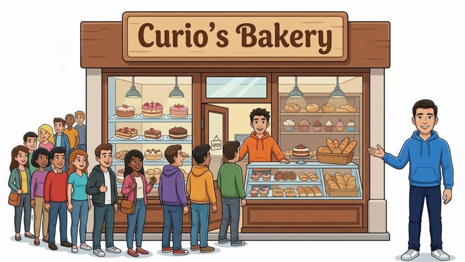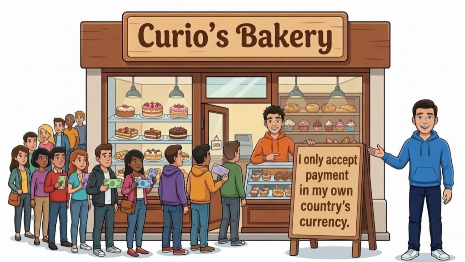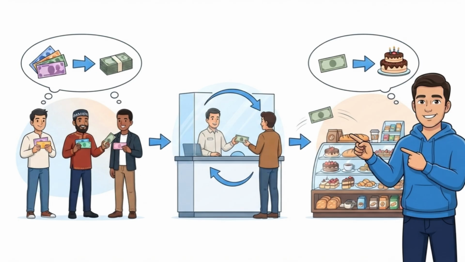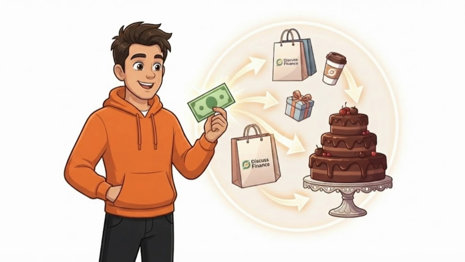Imagine you've opened a small bakery. Your cakes become so popular that people from all over the world want to buy them. But you have one simple rule: I only accept payment in my own country's currency. What happens? If people want my cakes, they'll first need my country's money. That's right. They're buying the currency because it's the only way to buy your cakes. So people don't really want the money. They want what the money lets them buy.